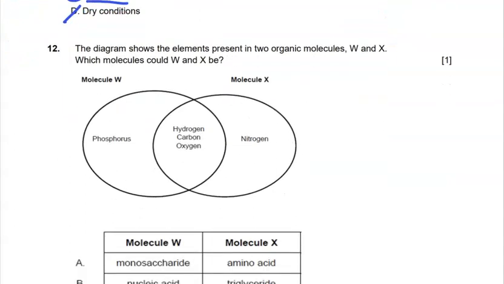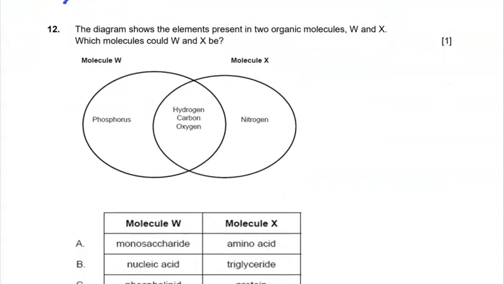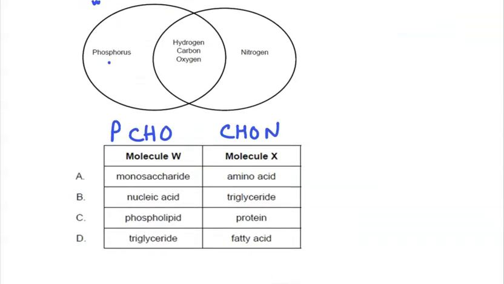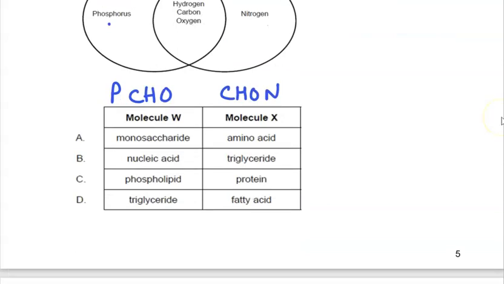The diagram shows the elements present in two organic molecules, W and X. Which molecules could W and X be? Let's take a moment to find out about W. W has phosphorus, carbon, hydrogen and oxygen, whereas X has carbon, hydrogen, oxygen and nitrogen. So just move the question down a little bit.